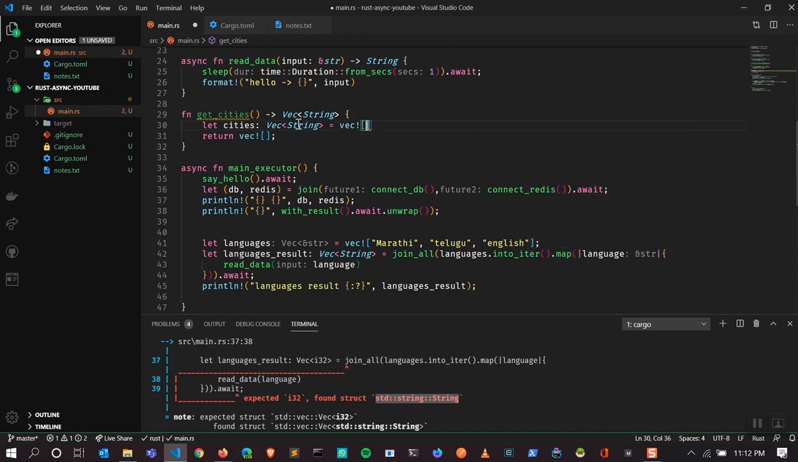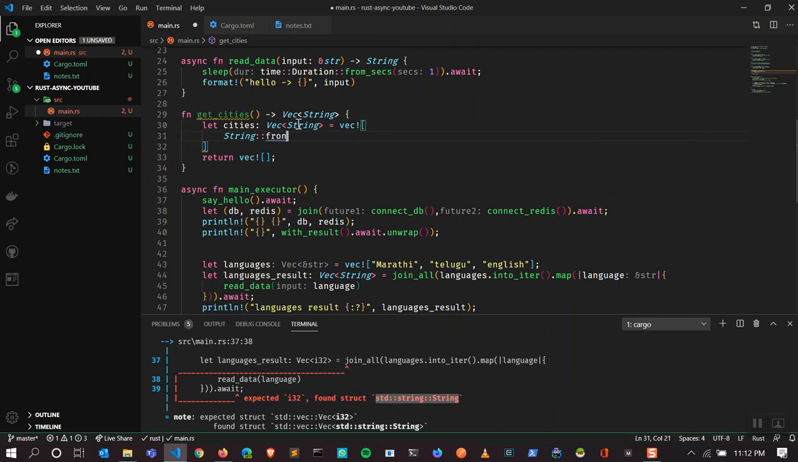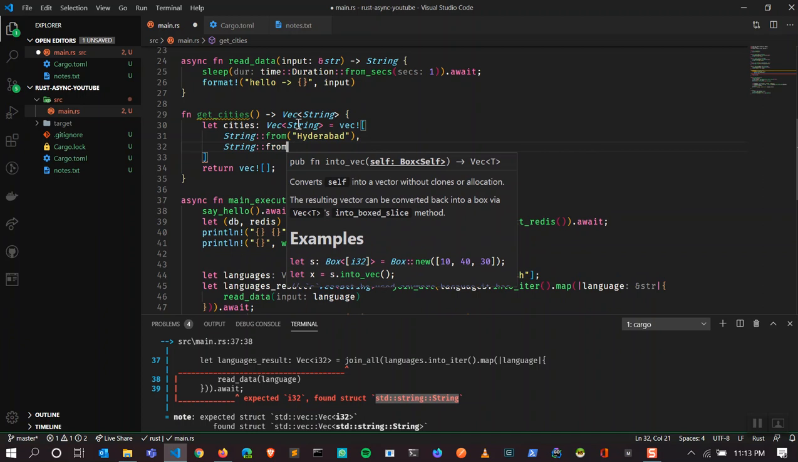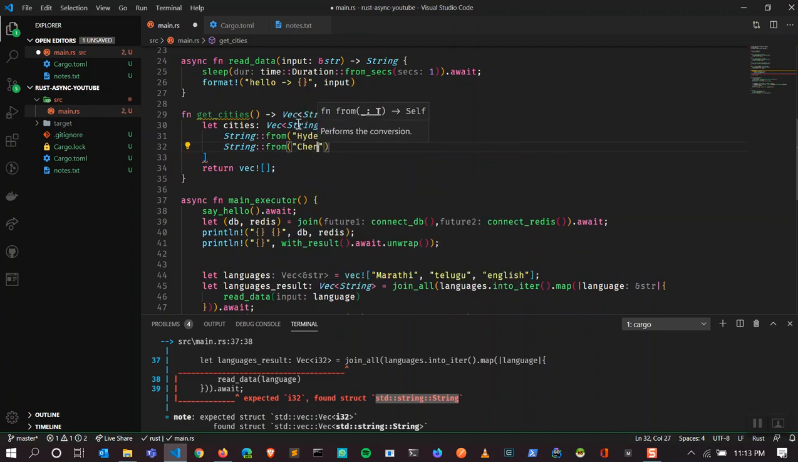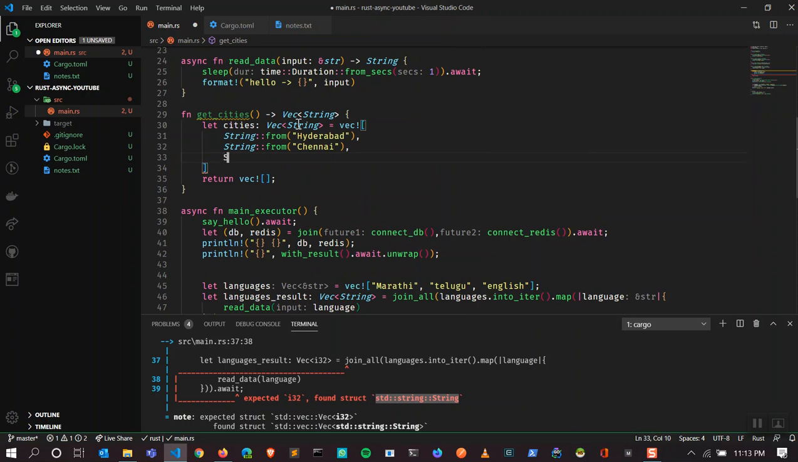So I'm going to write a vector. I'm from Hyderabad, but I've been to Chennai. Actually, I stayed 1 year in Chennai. I've been to Delhi. I think that's about it. It should be fine. So I have a number of cities.